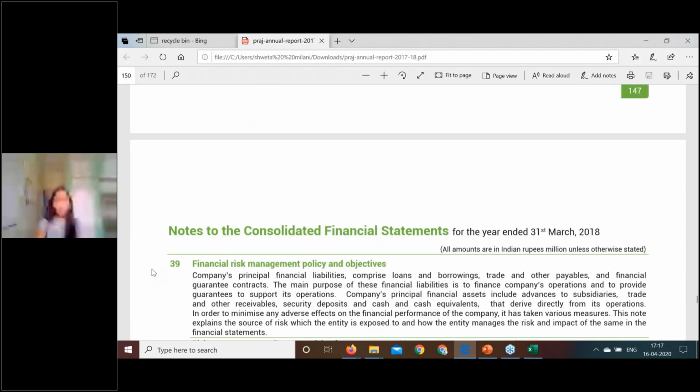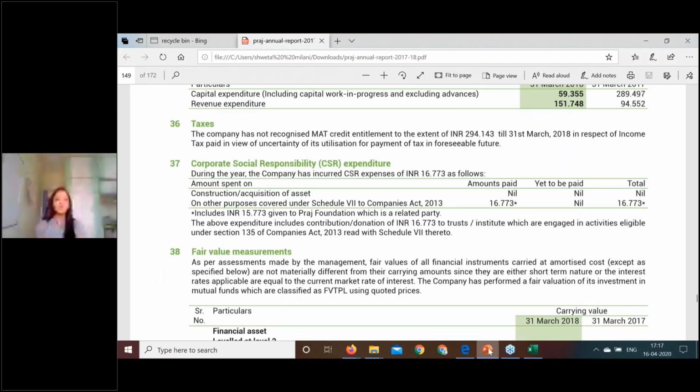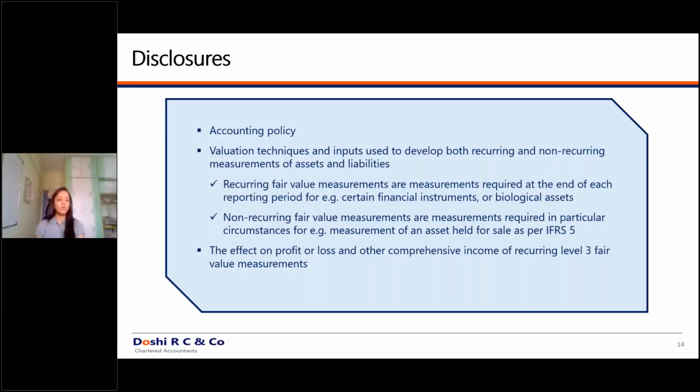This is how you disclose the fair value for each and every caption in your annual report. And if there is any movement between two particular levels, then you have to disclose that also in your annual report. And this was about Ind AS 113.